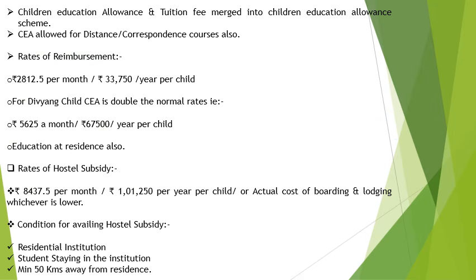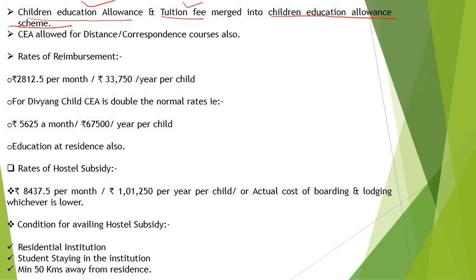Earlier, children education allowance and tuition fee were given separately. Now, in 7 CPC, these are all merged as the Children Education Allowance Scheme.